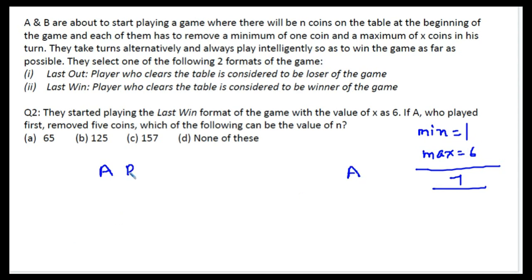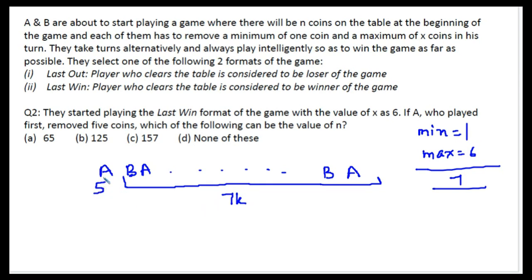So I will just write this again. It has to be in this format. Again, this part has to be a multiple of 7. This has to be a multiple of 7, so 7k. And A has picked up 5 coins. So this becomes 5 plus 7k.